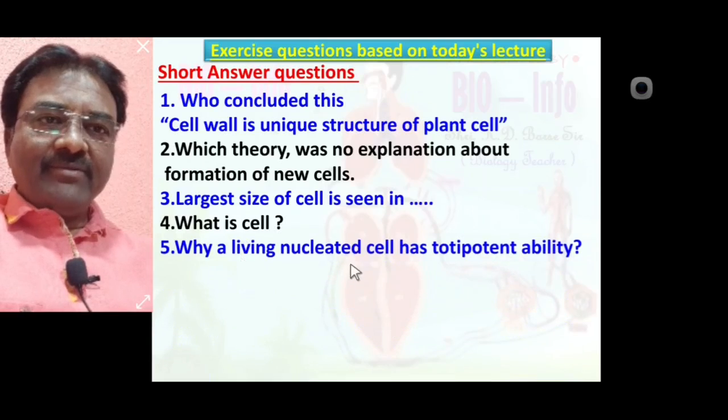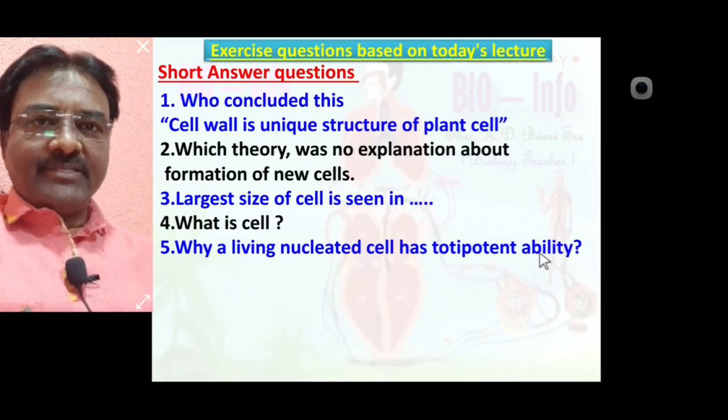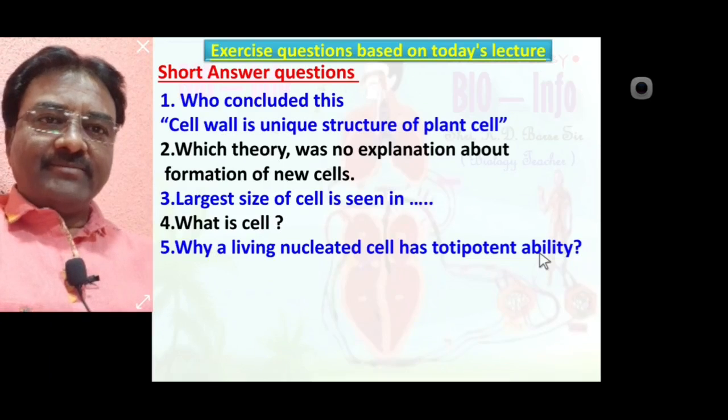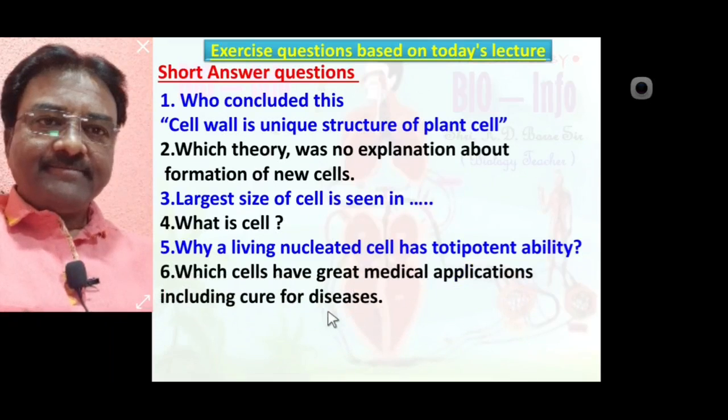Why in living nucleated cell has totipotent ability? Yes, because in living nucleated cell contain nucleus, present whole information about organism. So living nucleated cell has totipotent ability.